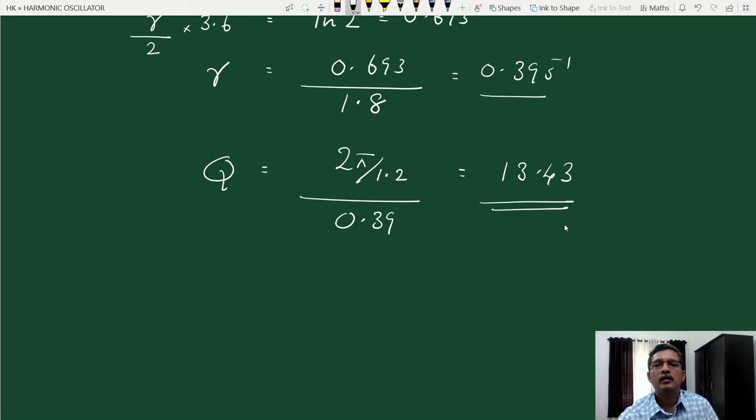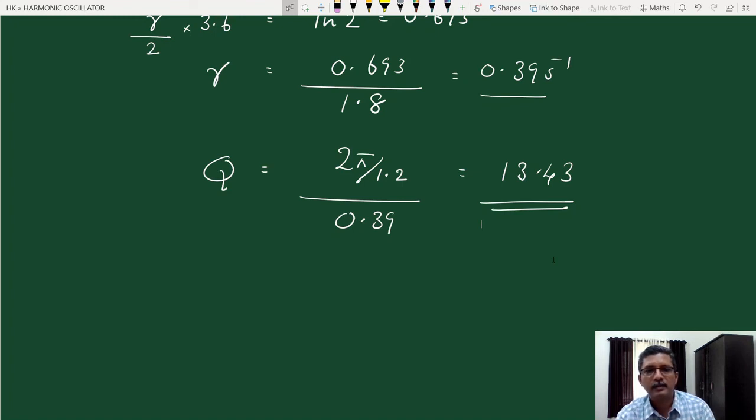So we can see that for a rubber band, the quality factor is much less than that of a tuning fork. The reason for the low value in the case of a rubber band is the internal friction generated by the coiling of the long chain of molecules inside the rubber. There is a long chain of molecules in the rubber, and because of the coiling of this long chain of molecules, there is internal friction in rubber. That's why the quality factor is low.